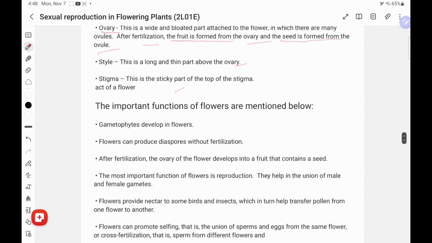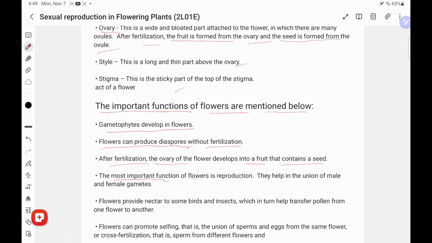And the important functions of the flower, you can write as a note. The important functions of the flower are mentioned below. Gametes develop in the flower. Fruits can be produced without fertilization in some cases. After fertilization, the ovary of the flower develops into the fruit, containing seeds.